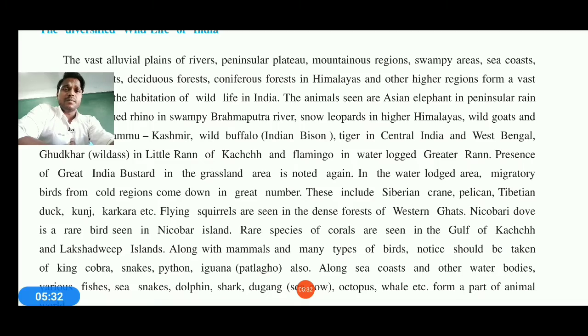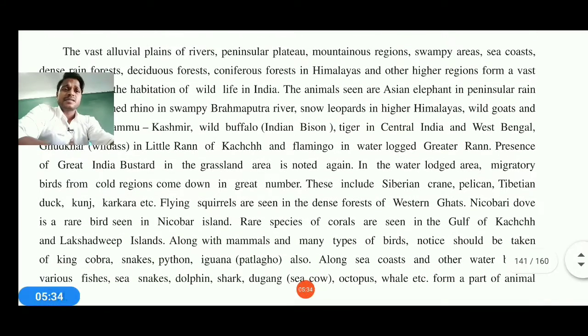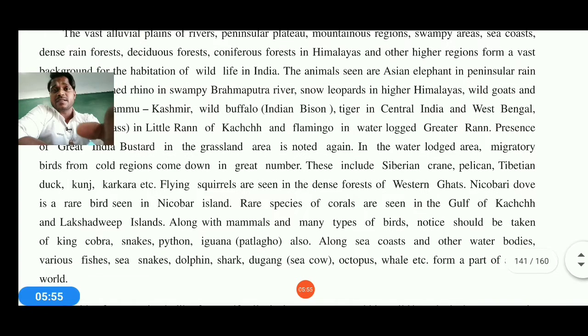Now if you talk about the migratory birds, this can include the Siberian crane, then duck, kunj, karaka, etc. Now flying squirrels can also be seen, which are available in the dense forests of the Western Ghats. Nicobar dove, rare species, and rare species of coral are also seen in the Gulf of Kutch as well as Lakshadweep Island too. Along with those, the big mammals are also available.